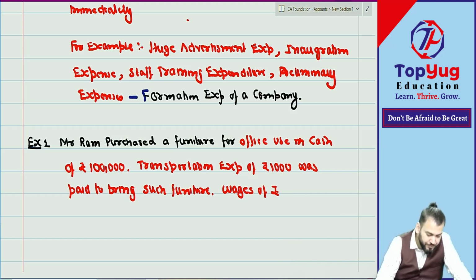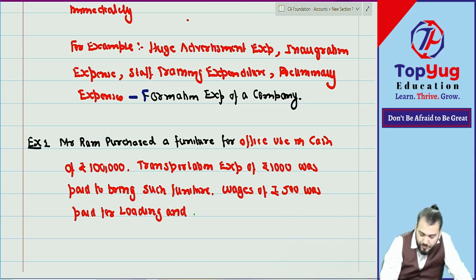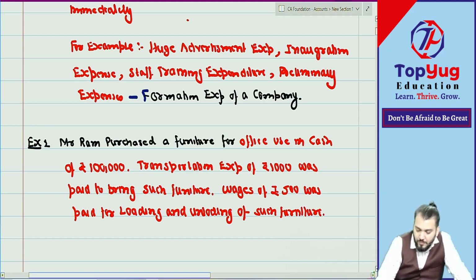Wages of rupees 500 was paid for loading and unloading of such furniture. You know loading? You know unloading? Understood? Correct?